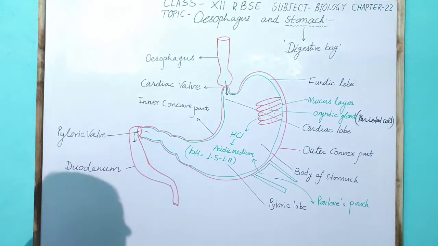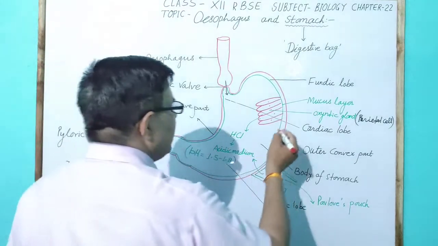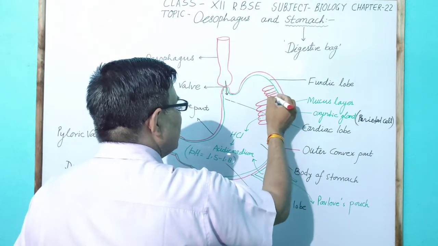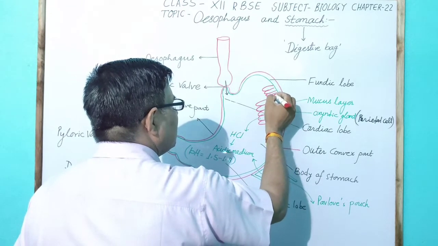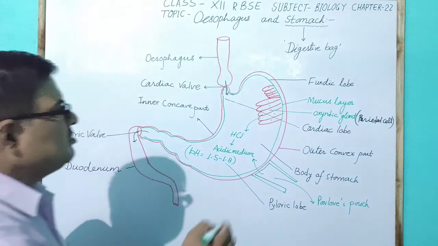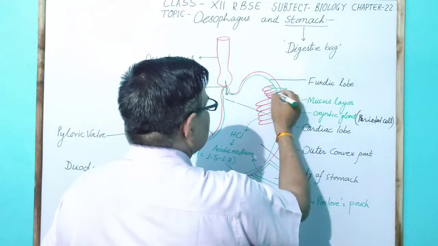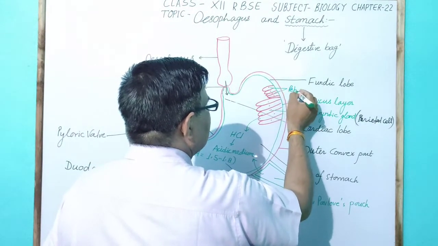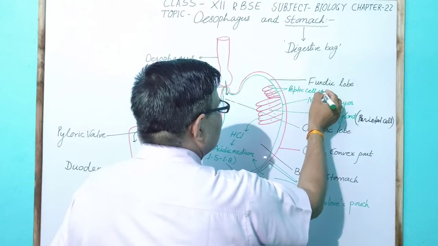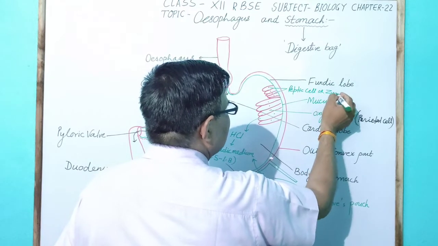Another type of gland has many small cells, and these are given different names. These are peptic cells, also known as zymogen cells.